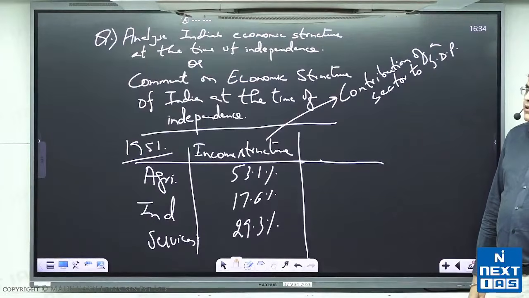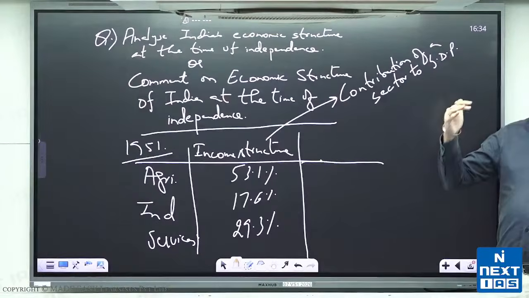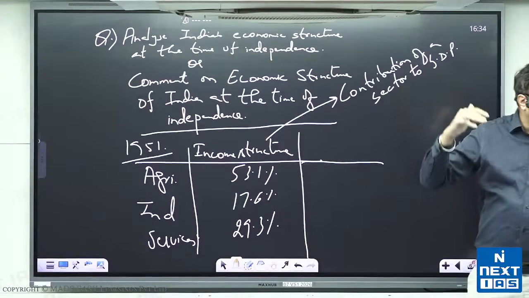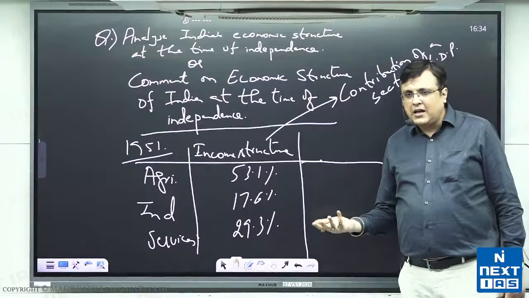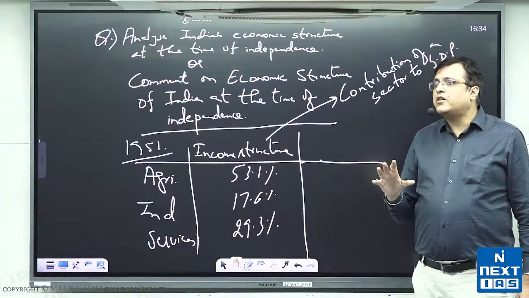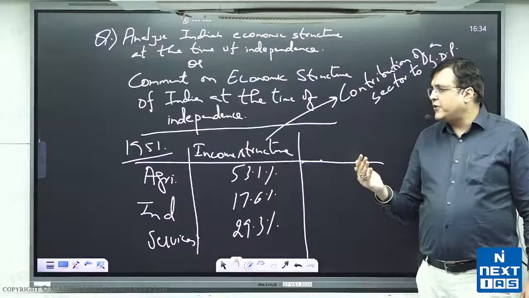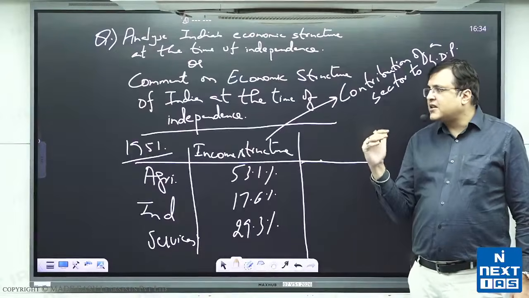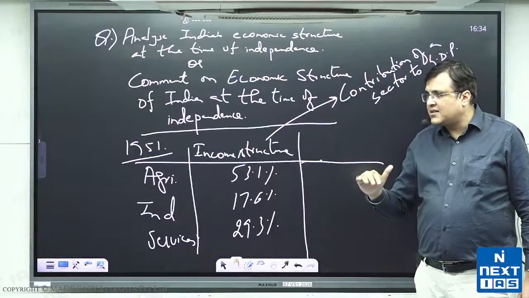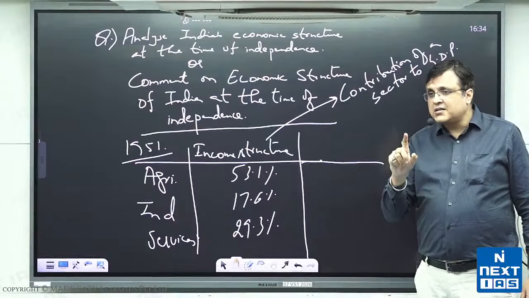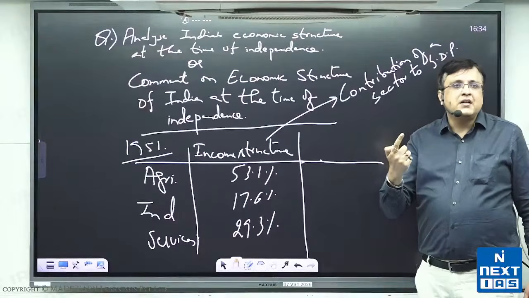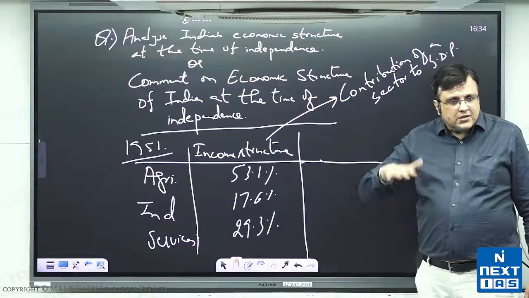All right. So what does that mean? Agriculture was the dominant unit, and we had more than half of GDP coming from agriculture. Industry contributed approximately 1/5, slightly less than that, and service sector was approximately 1/3, slightly less than that. What I need you to notice is, even at the time of independence, the contribution of industry was the lowest.